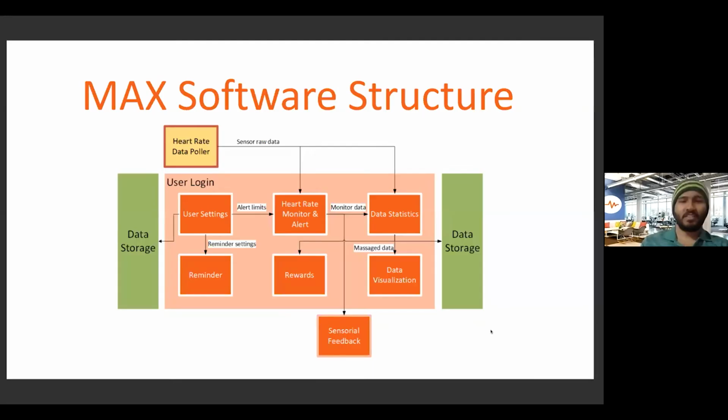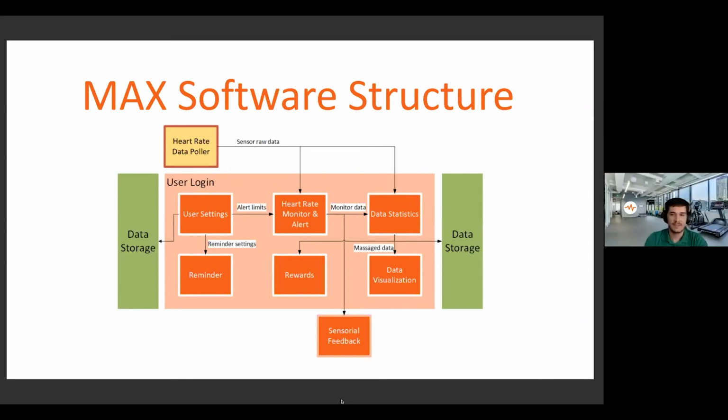So as you can see in the screen, this is a high-level block diagram of the Max app software structure. As you already saw, in the user settings, you can set your user preferences. Based on these preferences and the data pulled from the heart rate monitor, an alert block gives you alerts during your sessions. After you end the session, this data is sent to the data statistics, from where you get the progression tips, and you also see the logs. If you perform well, you get rewards in the form of badges. And based on your feature settings, you can get reminders and sensorial feedback, which is in our case sound. And also all the data is being stored in centralized data storage, so you can change your phone and just log into your account and you will get your data there.